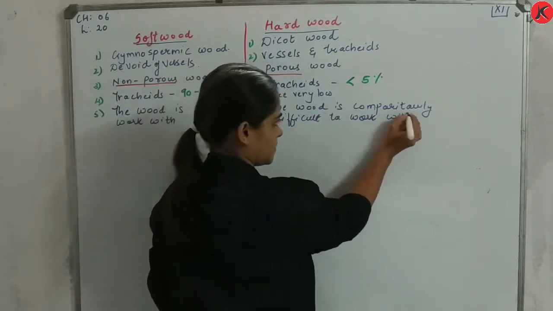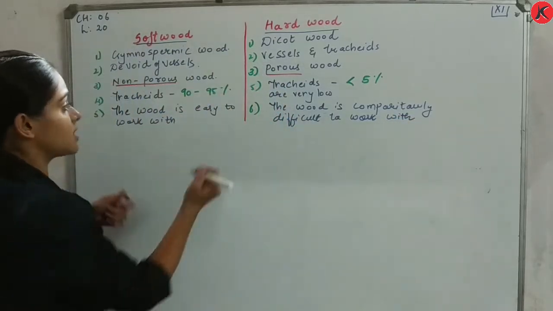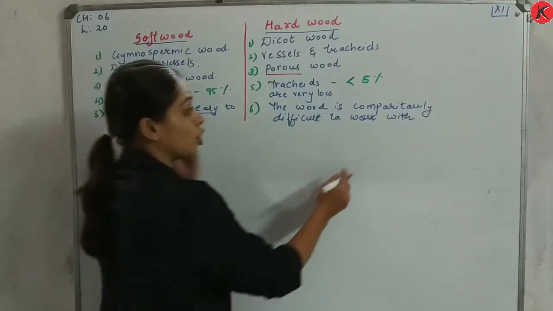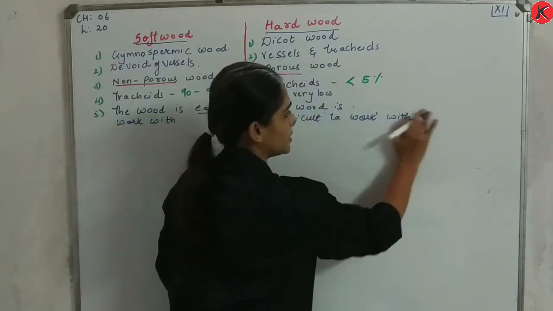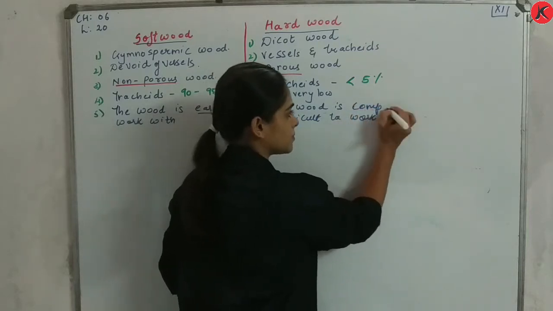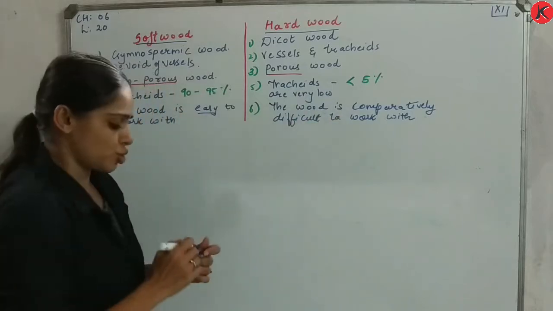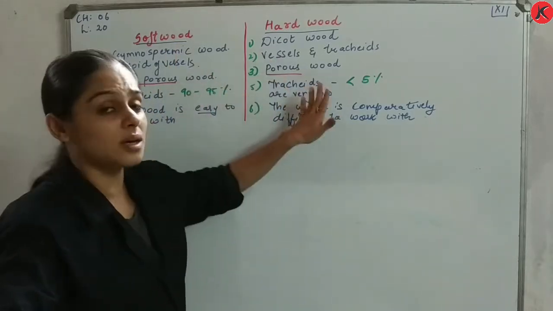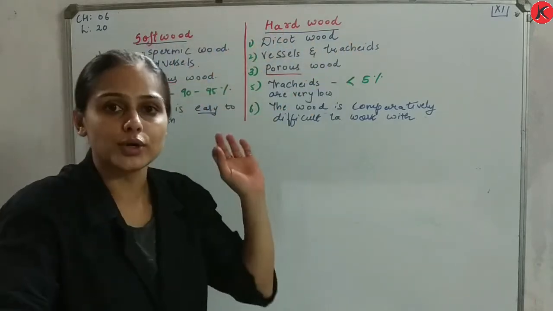Any doubts in this? So the wood is easy to work with and the wood is comparatively difficult to work with. So this is the main difference between your softwood and hardwood.